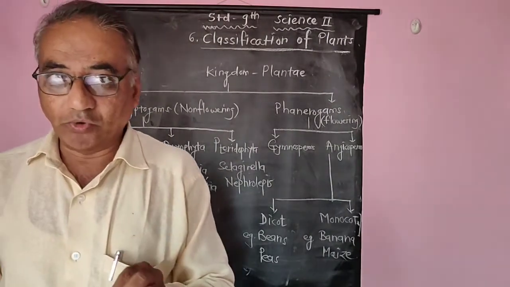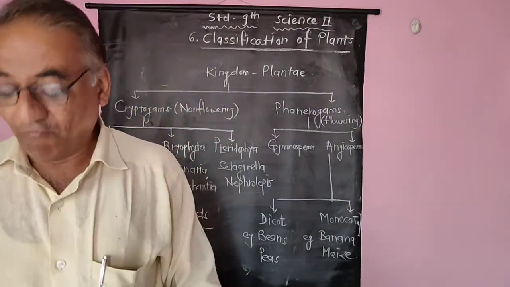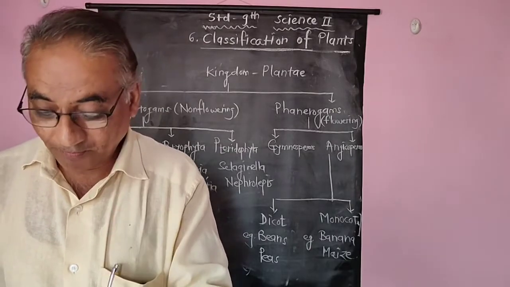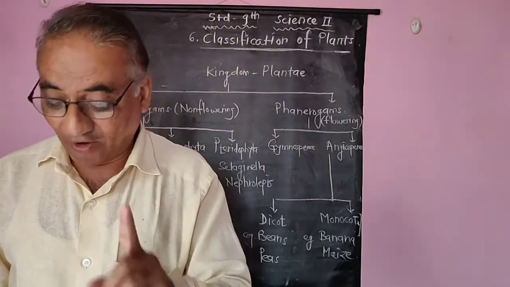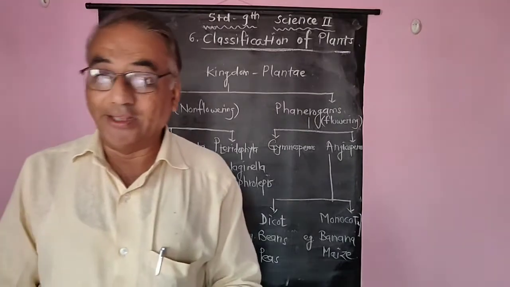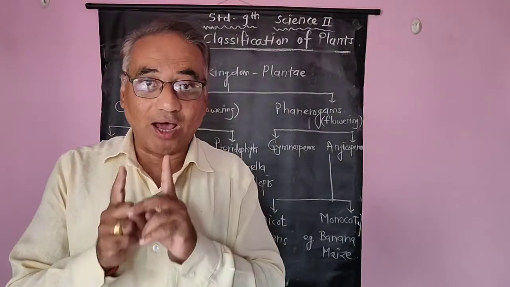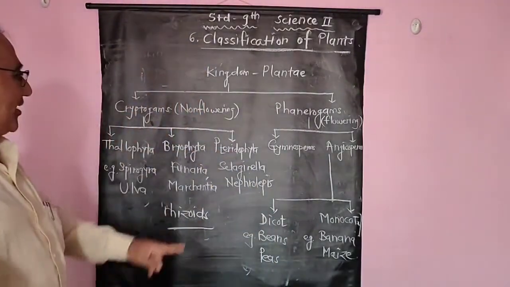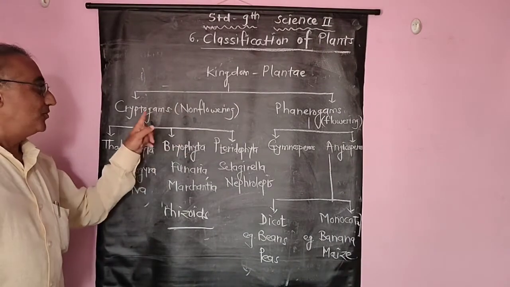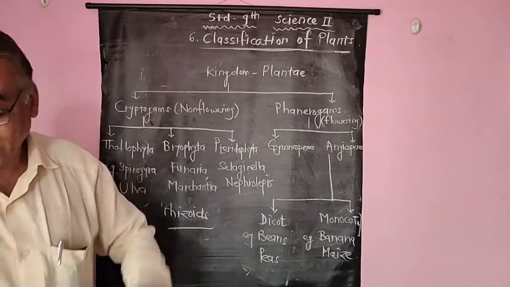The plants belonging to pteridophyta bear well-developed root, stem and leaf. They do not bear flowers and fruit, so they are included in the group cryptogam, that is non-flowering plants.